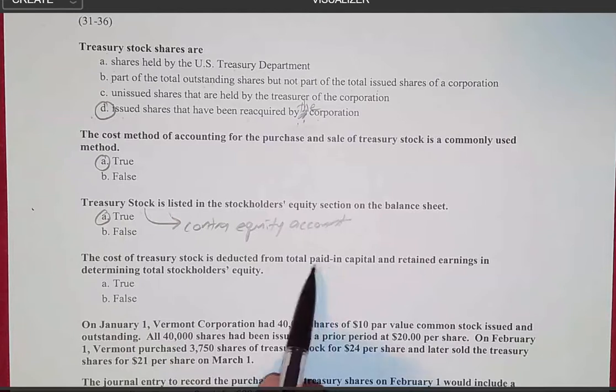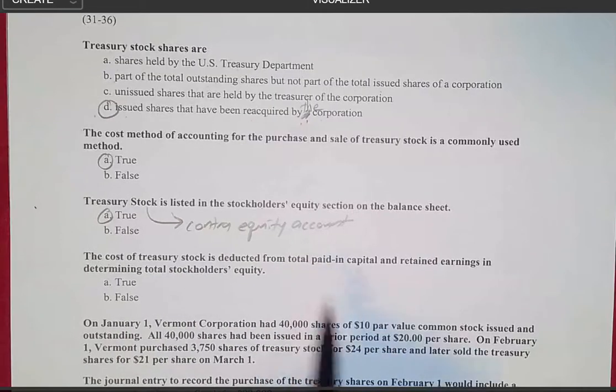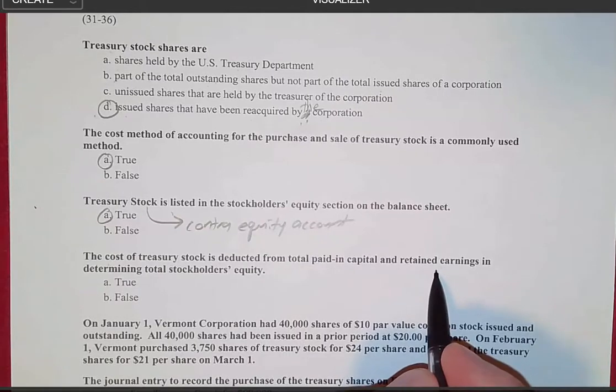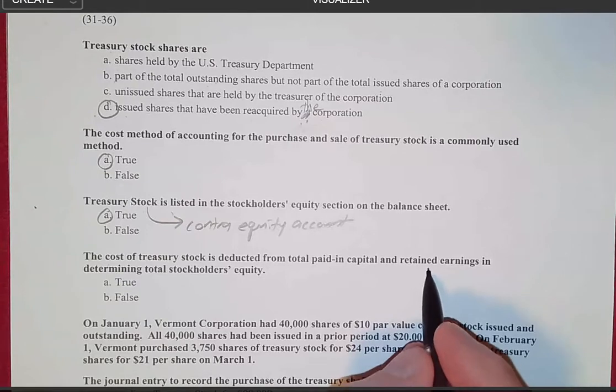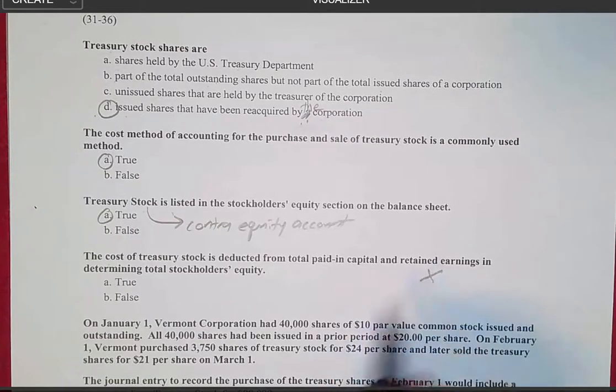Okay, so the first part of this question here is correct. But when we start talking about retained earnings in determining total stockholders' equity, this part is not true. So the cost of Treasury stock does not impact retained earnings.